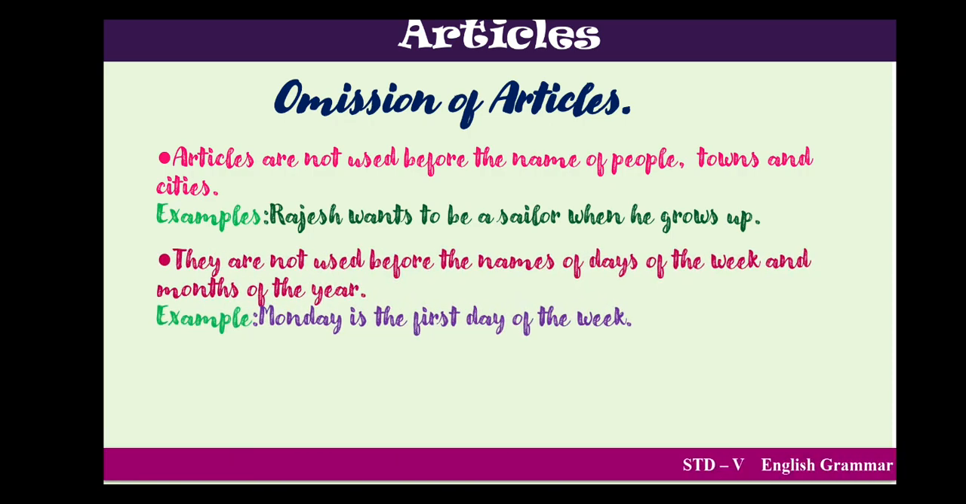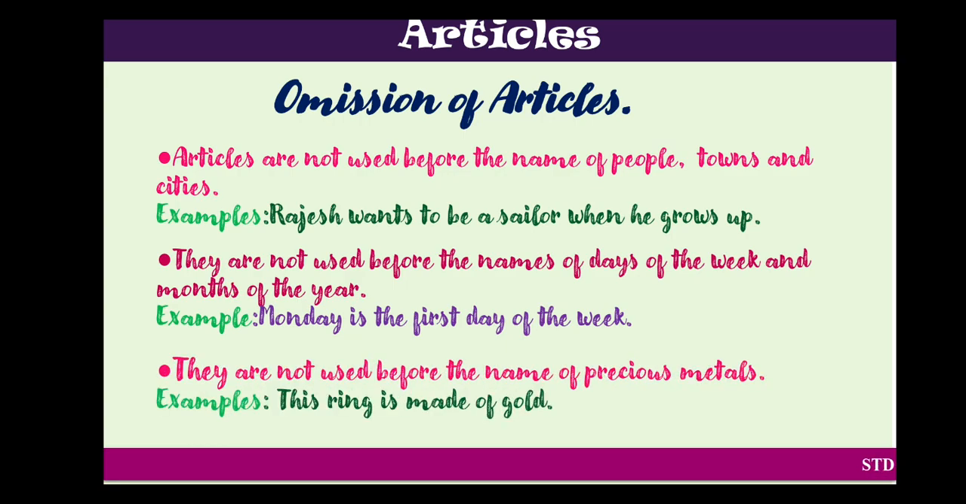Next, they are not used before the names of days of the week and months of the year. If you are talking about the days of the week, Monday, Tuesday, Wednesday, Thursday, we generally do not use any kind of article there. Plus, if we talk about the months, January, February, March, April, there also we do not use any articles. The third and last point here, children, is that they are not used before the name of a precious metal, like gold, diamond, platinum. This ring is made of gold. So here before gold, we have not used any article.